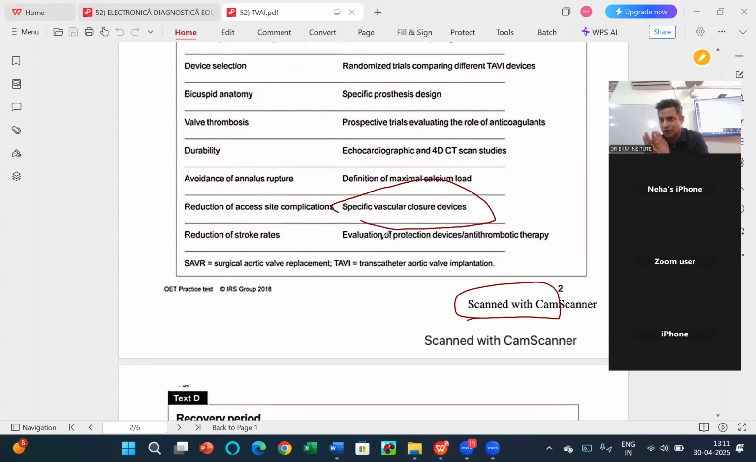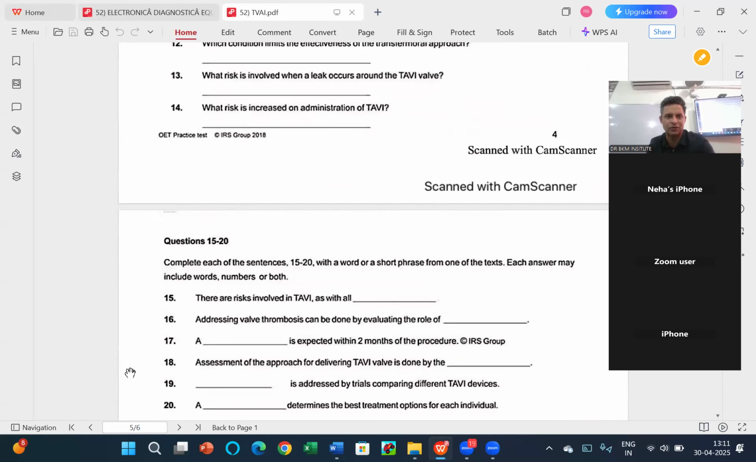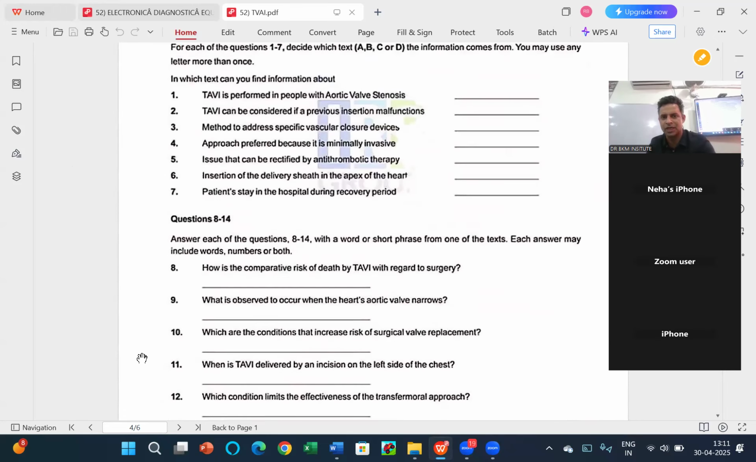Means you try to devote less time, and out of 7 questions you just have to do 4 questions. So I found one question. And one more question, which I already found, was question number 4, approach preferred. Preferred, which is minimally invasive. So it should be in the B paragraph.